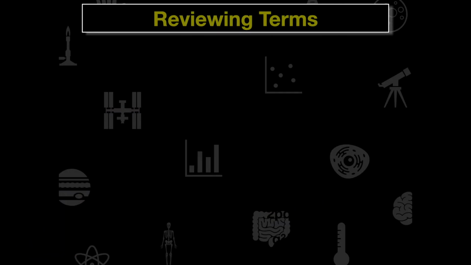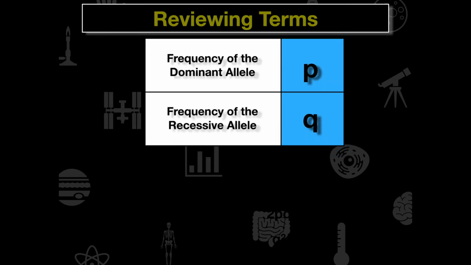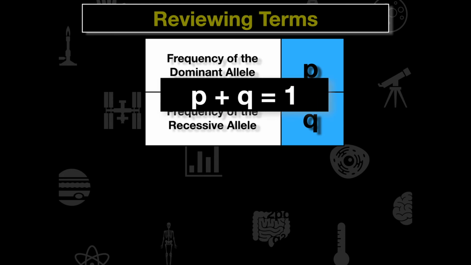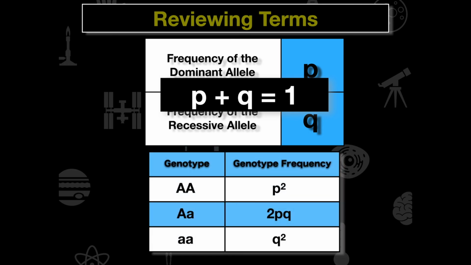So all of that is a ton of information. I want to make sure we review what each of these formulas and terms mean from the last 2 videos. P represents the dominant allele. Q represents the recessive allele. So one of the formulas we're going to use is P plus Q, which is equal to 1 when looking at allele frequencies within the total gene pool. We can also look at the genotypes.